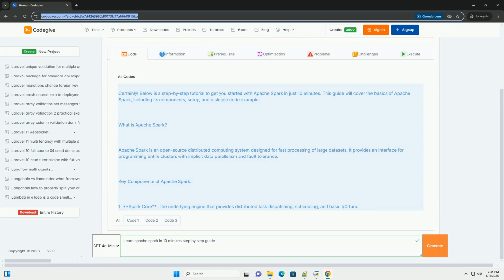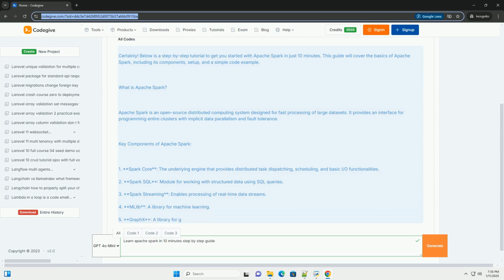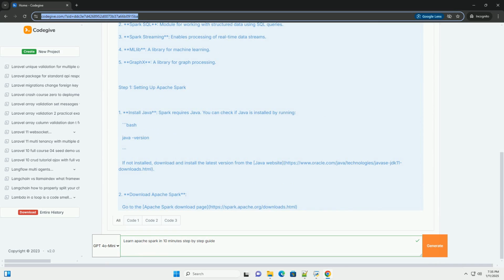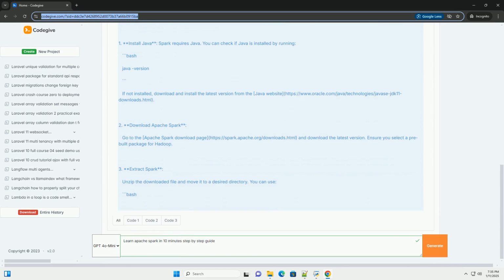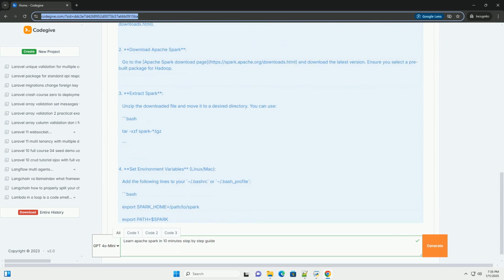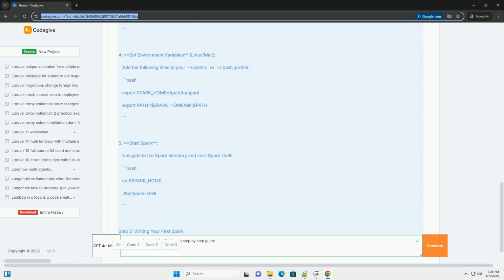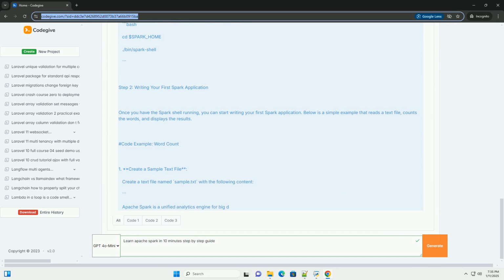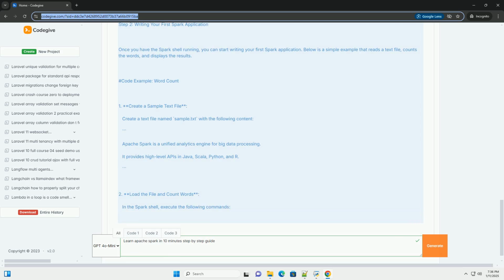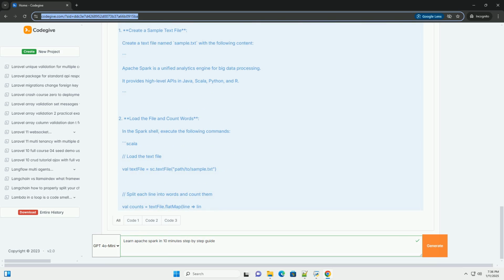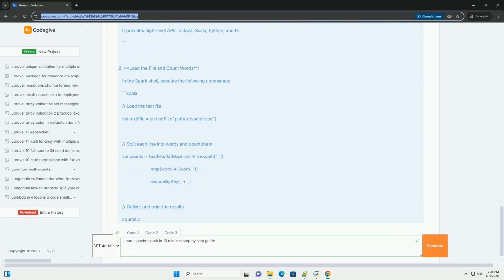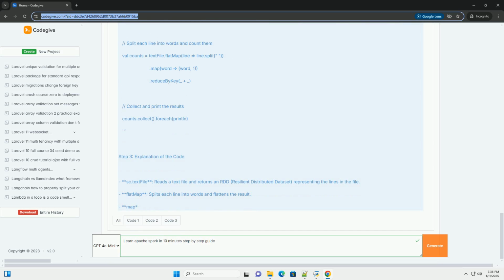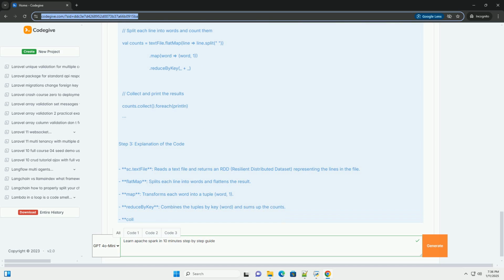Certainly. Below is a step-by-step tutorial to get you started with Apache Spark in just 10 minutes. This guide will cover the basics of Apache Spark, including its components, setup, and a simple code example. What is Apache Spark? Apache Spark is an open-source distributed computing system designed for fast processing of large data sets. It provides an interface for programming entire clusters with implicit data parallelism and fault tolerance.